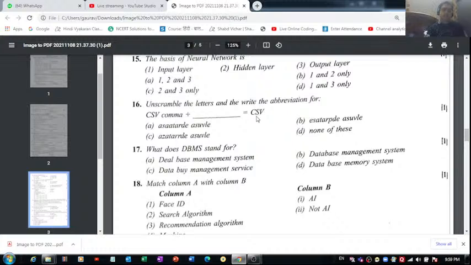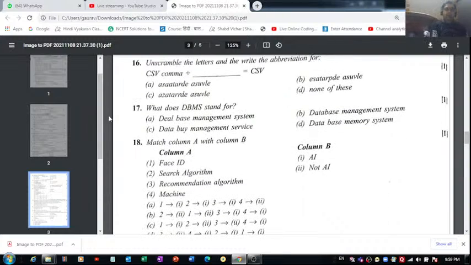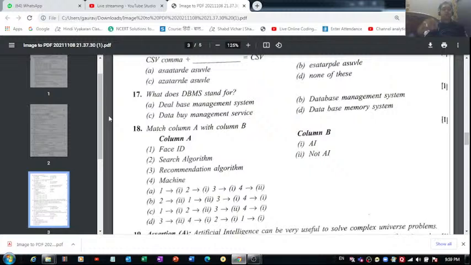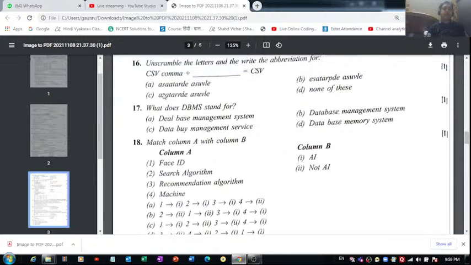What do you think is the correct answer of this one? So you will have to try it on your own. This is your homework, and you can share with me your answers, the solution of this question, in the comment section. Definitely I'm going to respond to your answers, whether that answer is right or not, and if it is not right, I'm going to help you with the correct one. So I would like you guys to figure out the answer of this question on your own, and let us all know about the correct answer of this question.